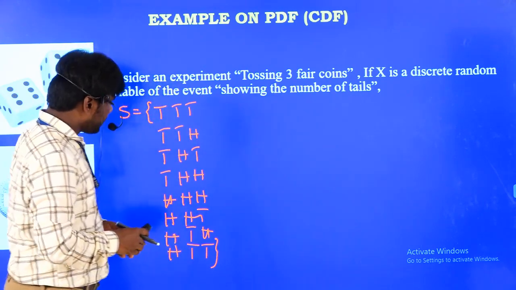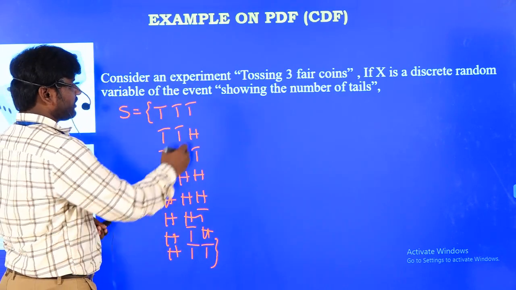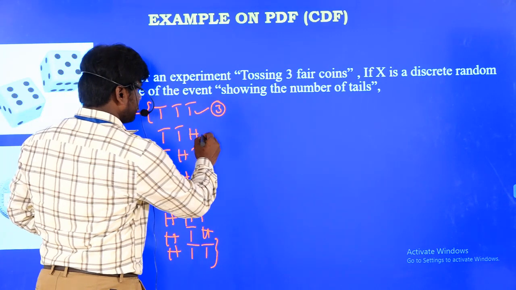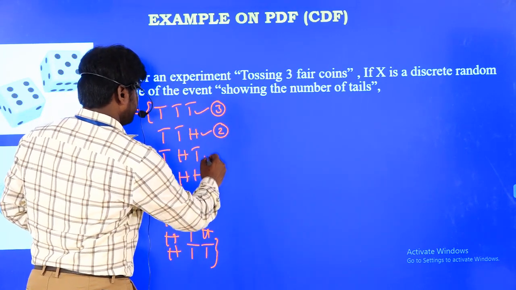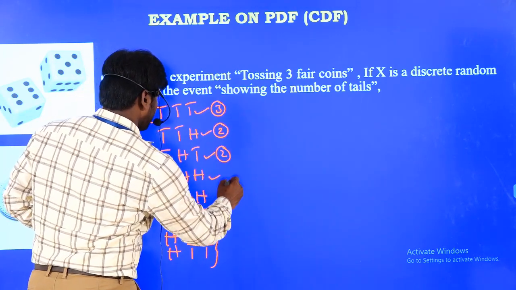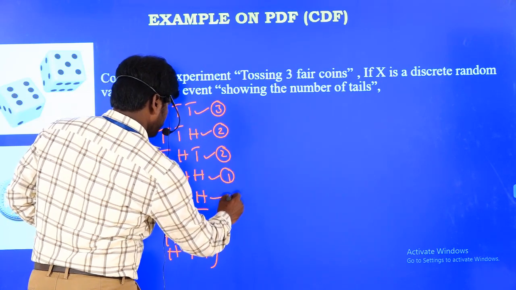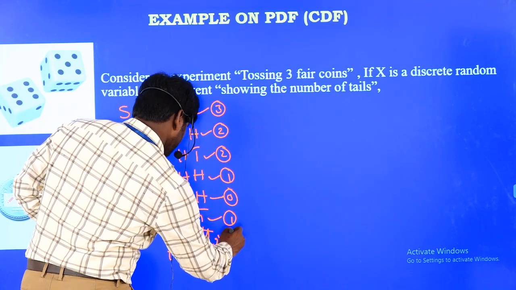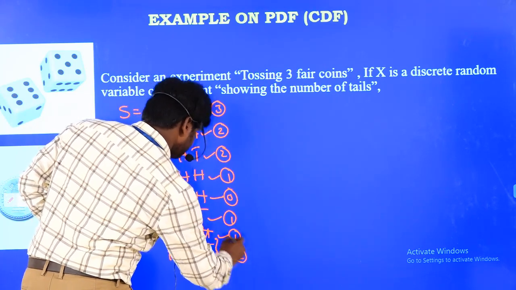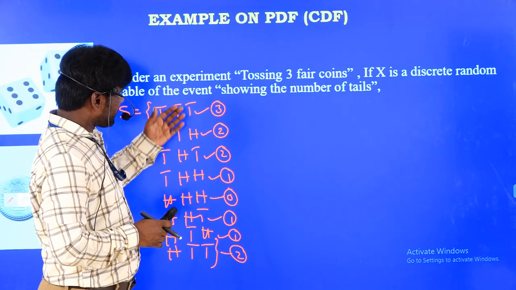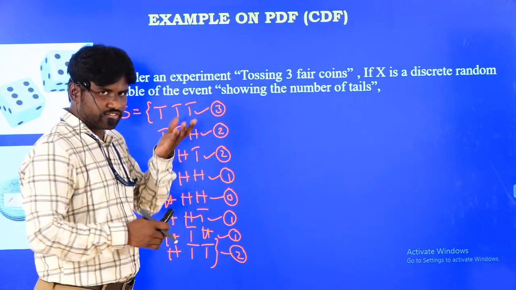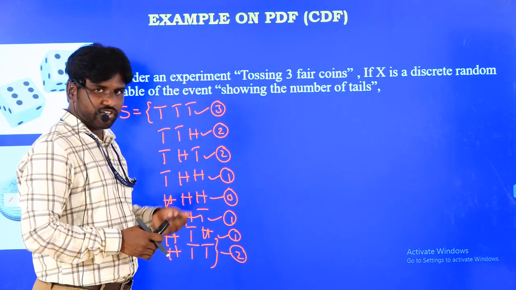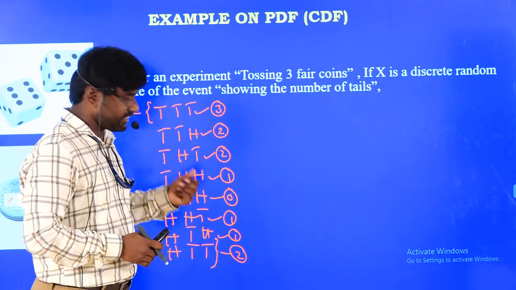So if you observe here, sometimes we are going to get 3 tails. Here 3 tails are existing, but sometimes 2 tails are existing. Here also 2 tails are existing. Here 1 tail is existing. Here 0 tails are existing. Here only 1 tail is existing. Here also 1 tail. Here also 2 tails. So that means in each and every experiment, we are going to get 0 tails, 1 tail, 2 tails, or 3 tails.